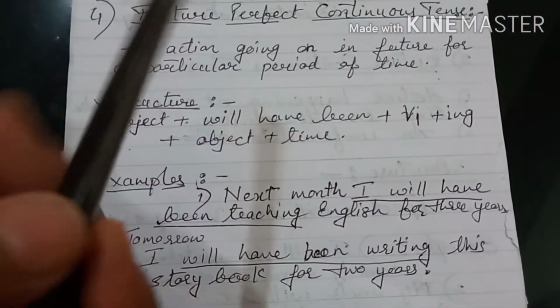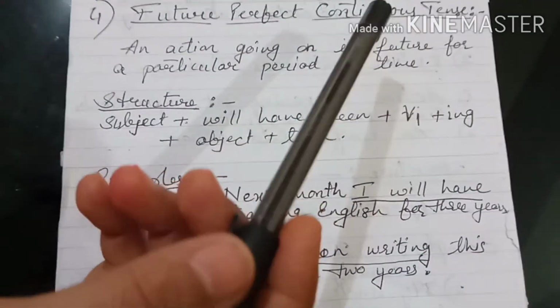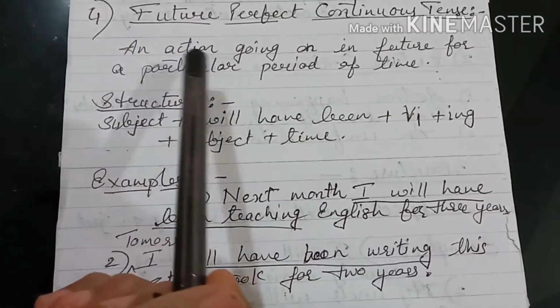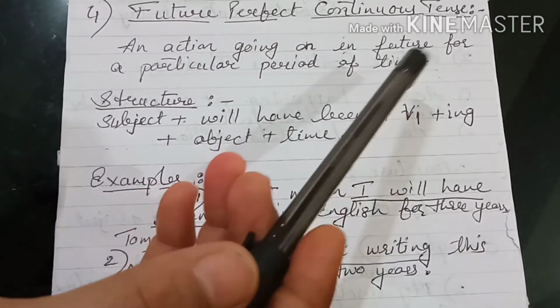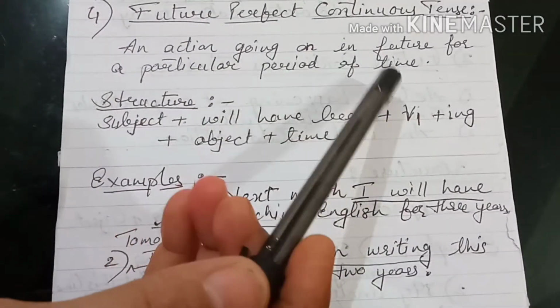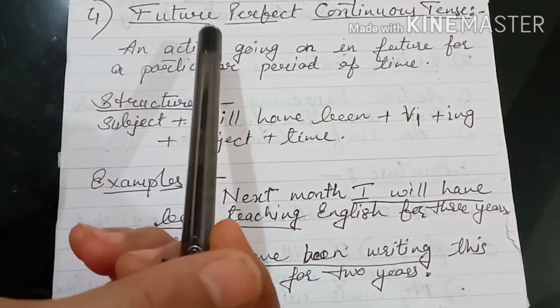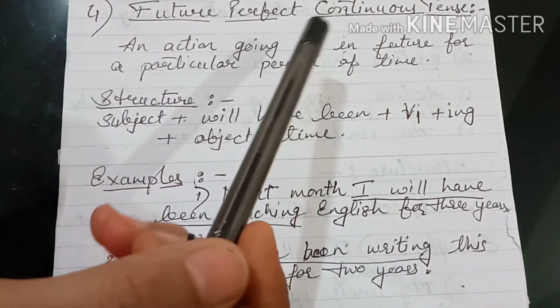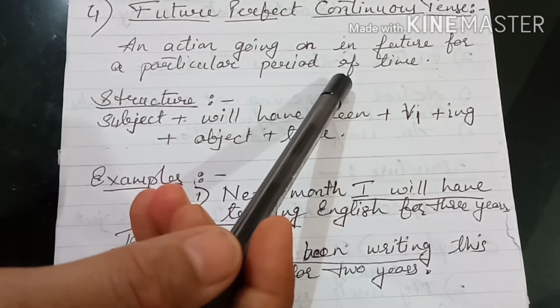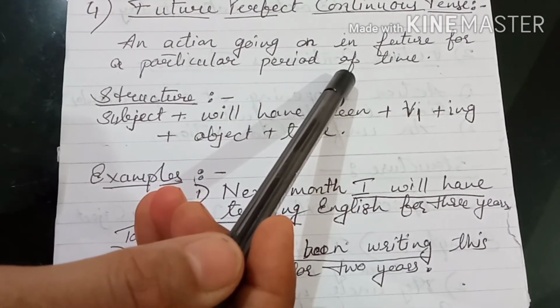Now the last tense form in future tense is future perfect continuous tense. This tense talks about an action which will be going on in future for a particular period of time. This means that the action will be in progress. But the different thing is that we know at what time that action started in the past.